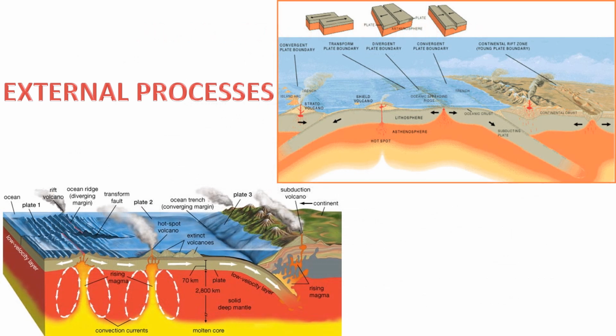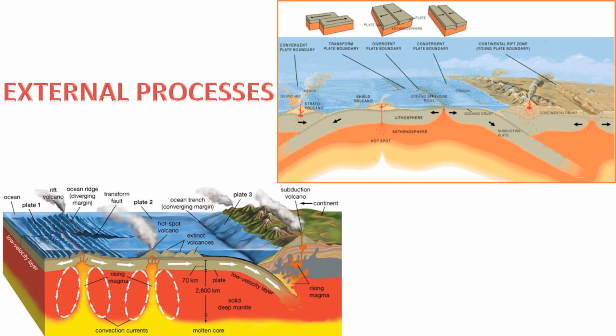Internal processes, also known as endogenic processes, are geological forces and activities that originate from within the Earth and play a significant role in shaping its structure and features. These processes are responsible for the creation of landforms, the movement of tectonic plates, and the formation of Earth's interior. Here are the key internal processes. 1. Plate tectonics. Continental drift, the movement of Earth's continents relative to each other.